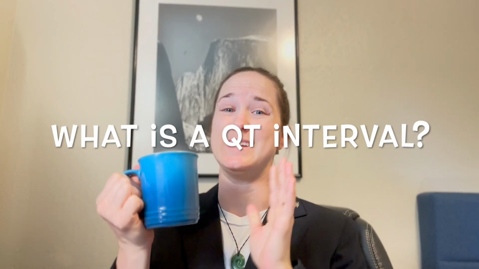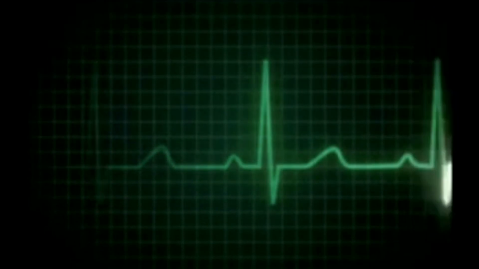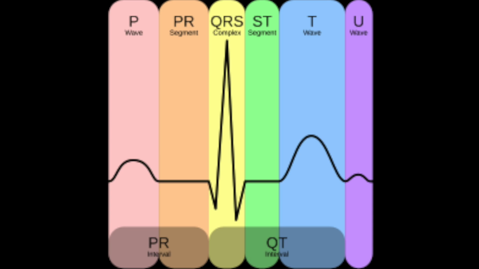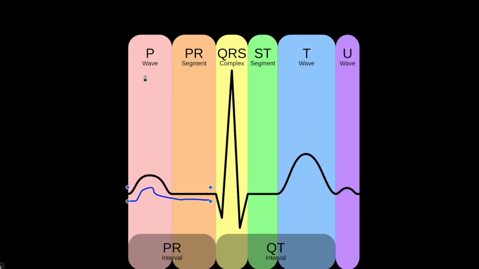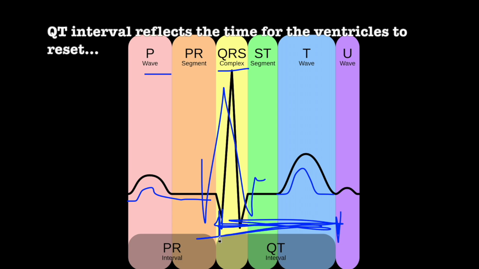Before we move on, we need to discuss what a QT interval is first. This here is an ECG. Let's go over a few basics. An ECG, or electrocardiogram, records the heart's electrical activity. The P wave here represents atrial depolarization, the QRS complex shows the ventricular contraction, and the T wave here indicates ventricular repolarization. The QT interval here is what we want to focus on, and it is crucial because it reflects the time needed for the ventricles to reset. If it prolongs, it can lead to a dangerous arrhythmia.